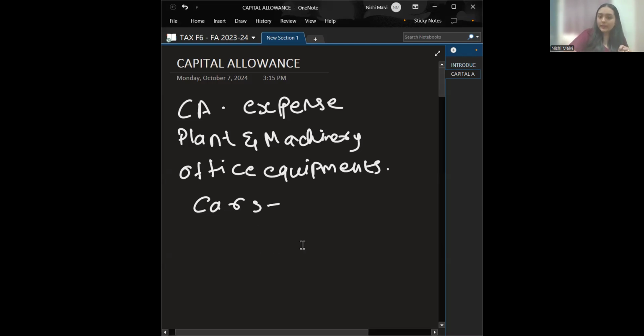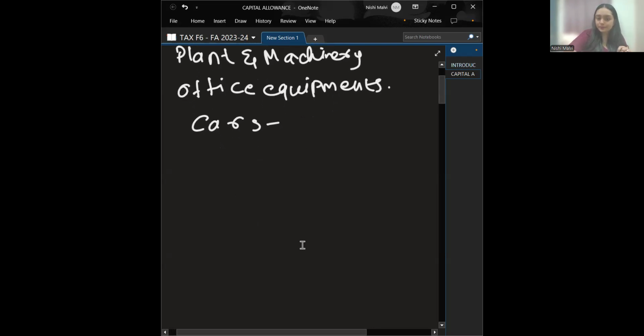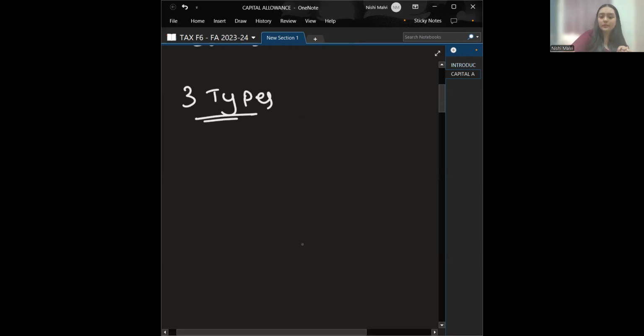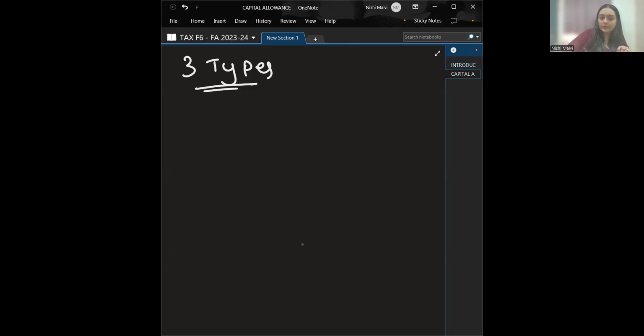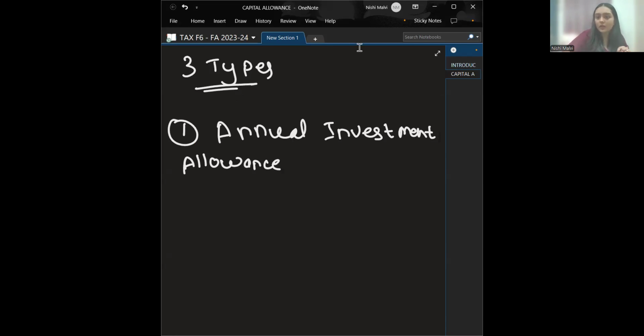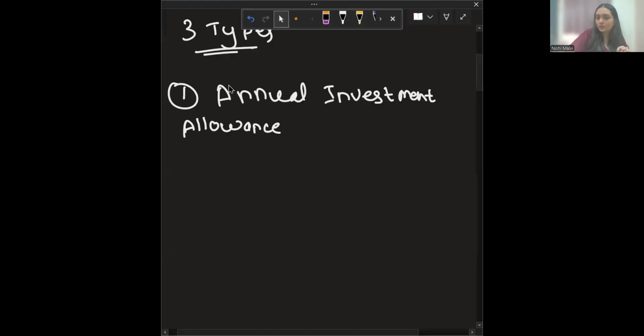Now there are total three types of capital allowances. One is your annual investment allowance, which is AIA.